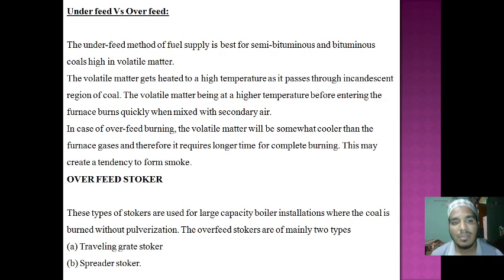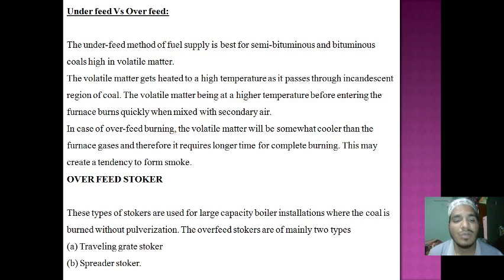The underfeed method is the best method for burning high volatile matter, and the overfeed method is best for the temperature passed through the incandescent region. Before the volatile matter begins to heat, it enters the furnace at high temperature, mixes quickly, and goes to the secondary air, that is your flame. This is another difference.